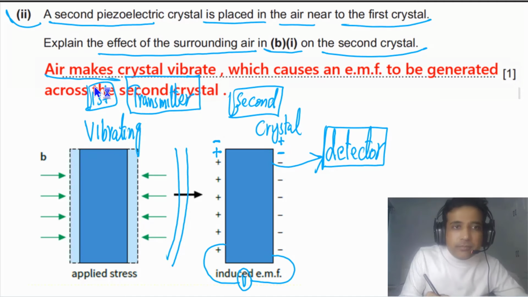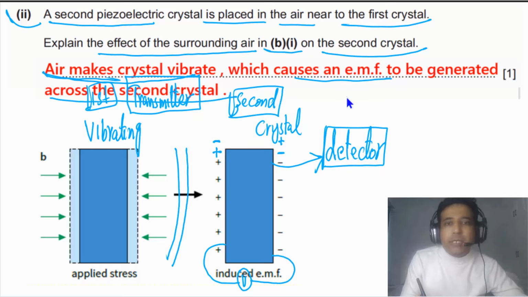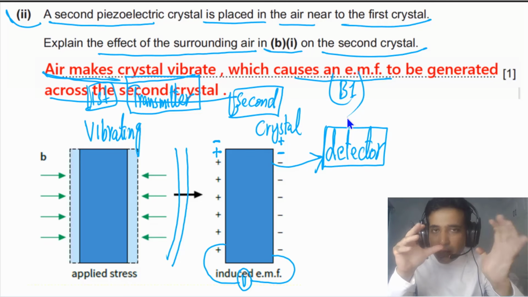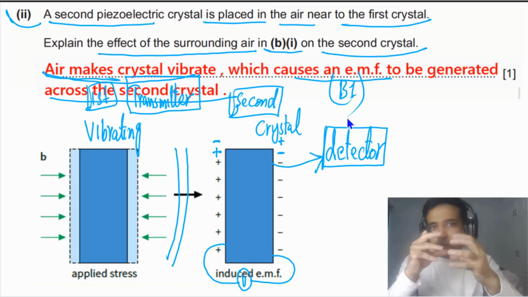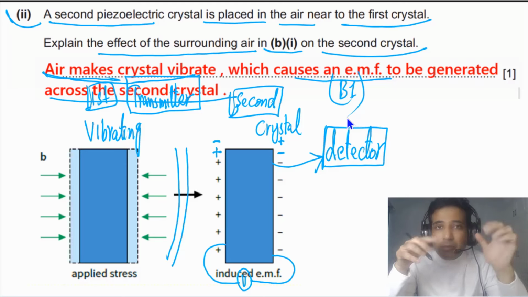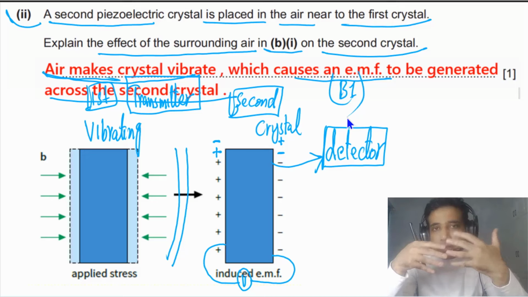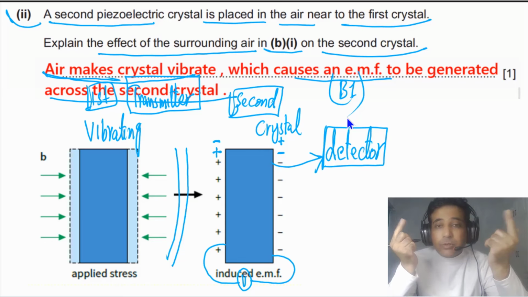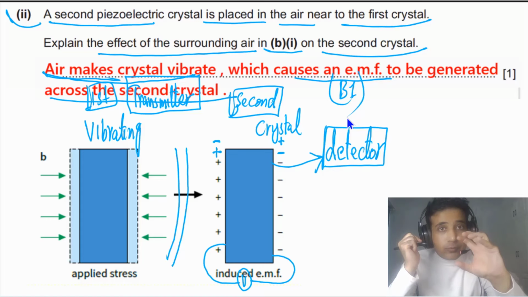And that is: air makes the crystal vibrate, which causes an EMF to be generated across the second crystal, and you will get 1 B mark. This was a conceptual question, not a difficult one, but a little bit tricky, because most of the time students just try to memorize how ultrasound waves are produced, but they don't understand the whole process. They don't understand the reasoning behind it, the concept behind how ultrasound waves are produced and what is happening to the air surrounding the crystal. So this was a conceptual question, and many students got confused with this one. They were not clear what to write for this answer.